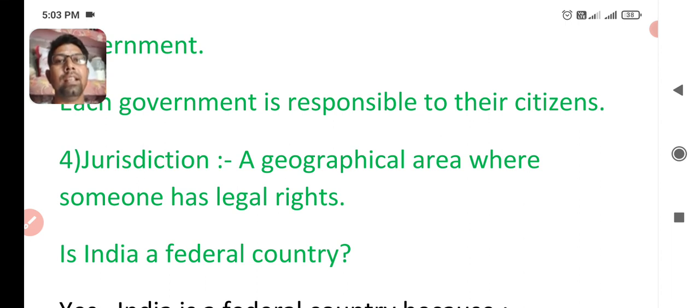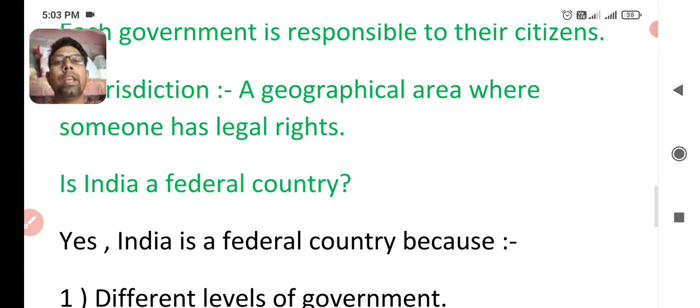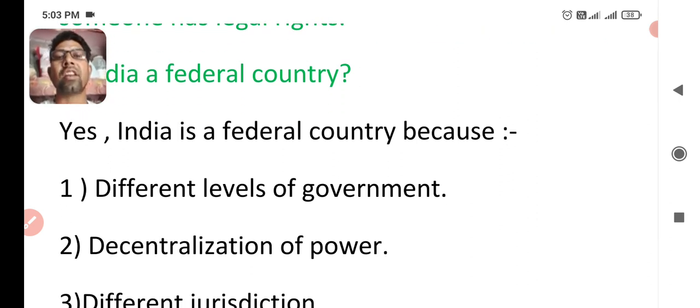You know very well. And the next and the last point of today is: is India a federal country, or what makes India a federal country? Yes, India is a federal country because you know that there are different levels of government in India. And the next, there is decentralization of power in India. Haryana government has its power and the state government has its power. On the other hand, local government, or panchayat, has its own power. So that's why there is decentralization of power.